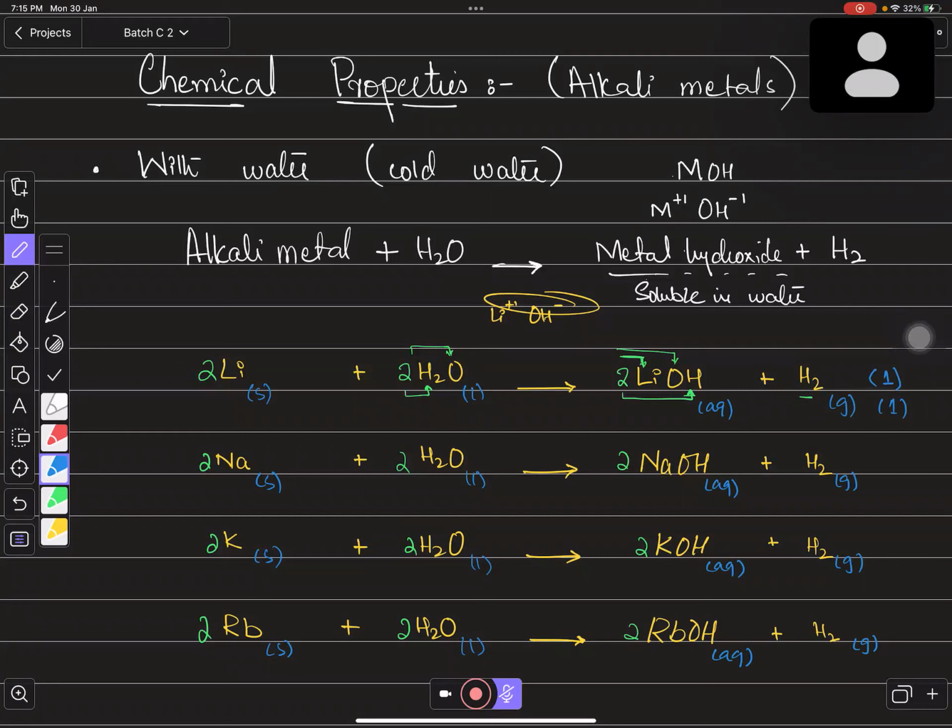1 mark for the correct product and 1 mark for the correct state symbols. Got it, every one of you? Yes, sir.